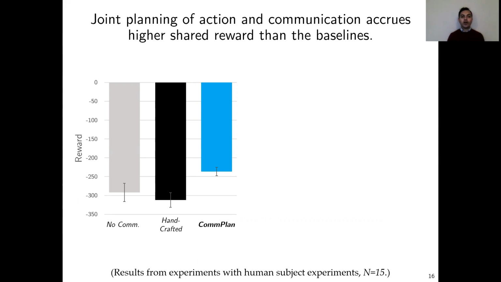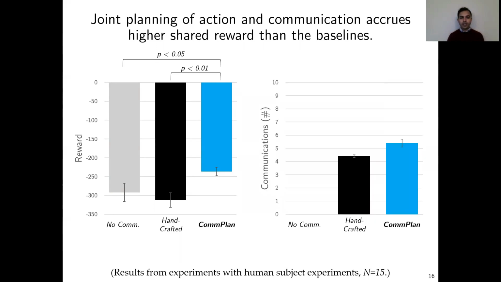Encouragingly, we observe that CommPlan performs statistically significantly better in human subject experiments as compared to both the baselines. This shows that by jointly planning action and communication, CommPlan can result in effective human-robot collaboration. What was more interesting is, despite a similar number of communications, the handcrafted policy did not perform as well as CommPlan. And this shows that CommPlan can not only communicate, but communicate effectively, use those communications effectively to improve the team's reward.